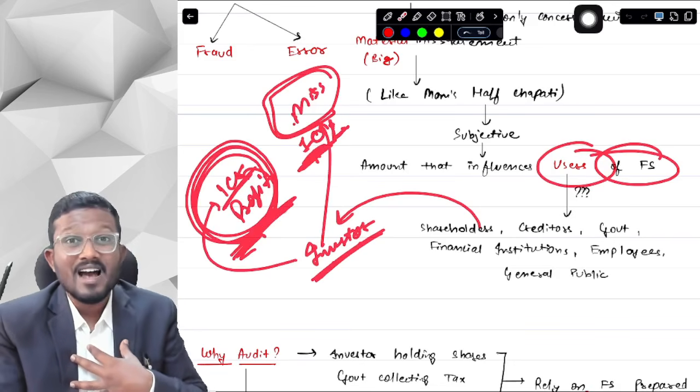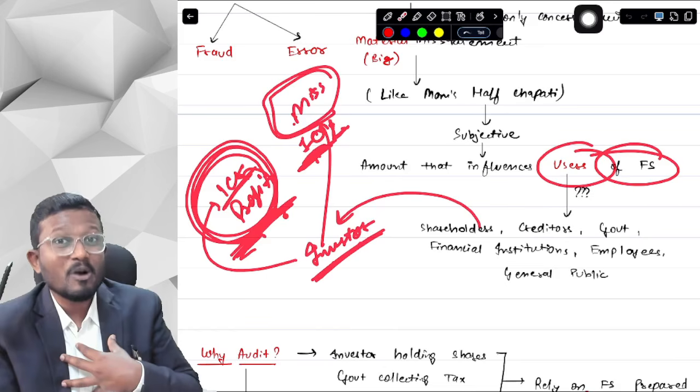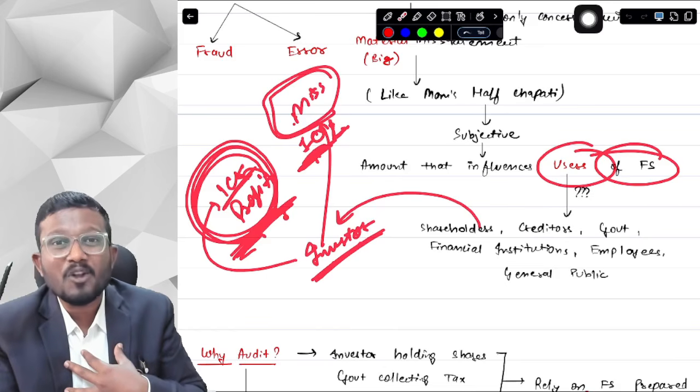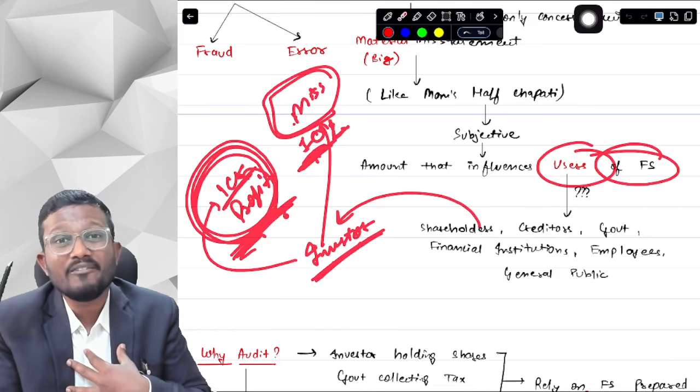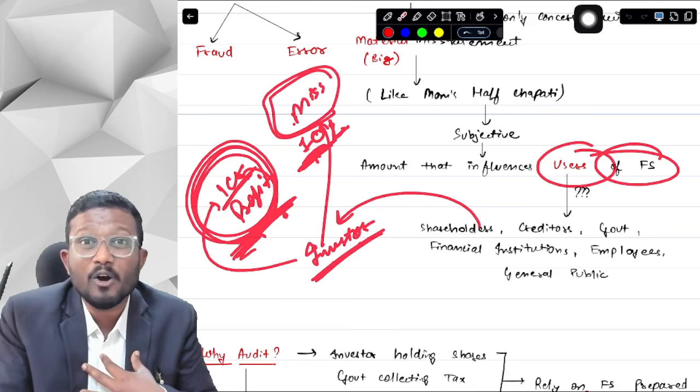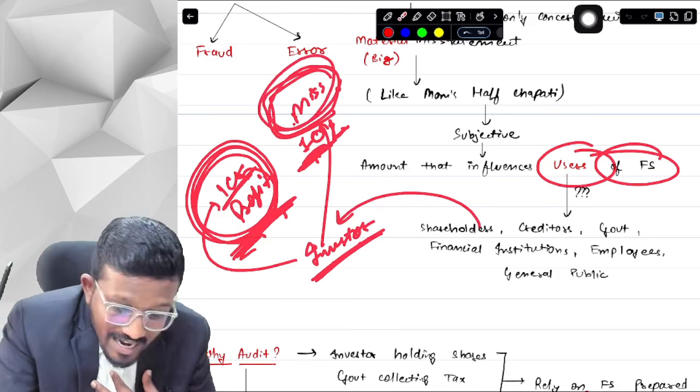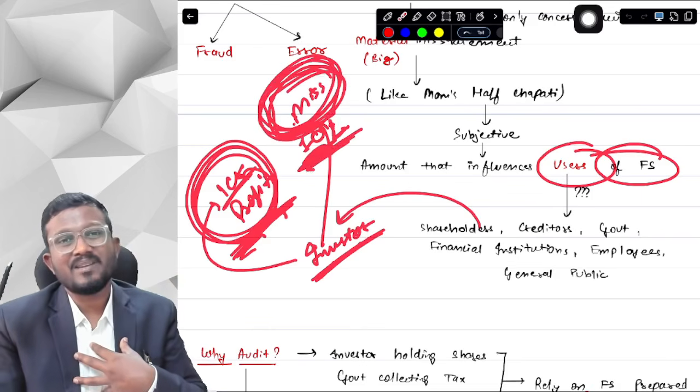Now, if the situation is reversed, if the misstatement is of 10 lakh rupees and the profit is 1 crore rupees, as an investor, will I be concerned about it? Yes. Now my economic decision will be influenced. Now I will think whether I should invest in this company or not. So now this misstatement has become a material misstatement.